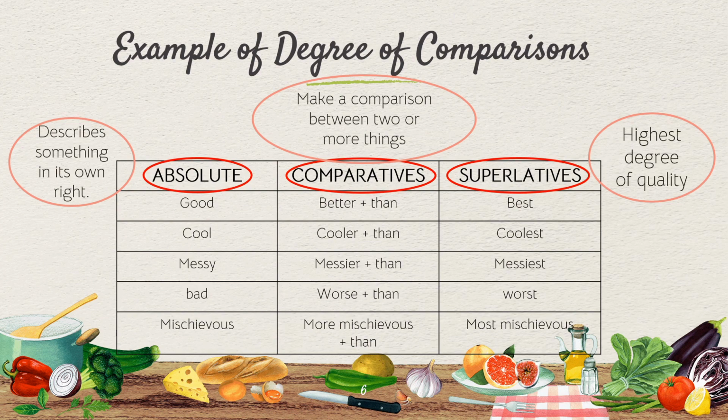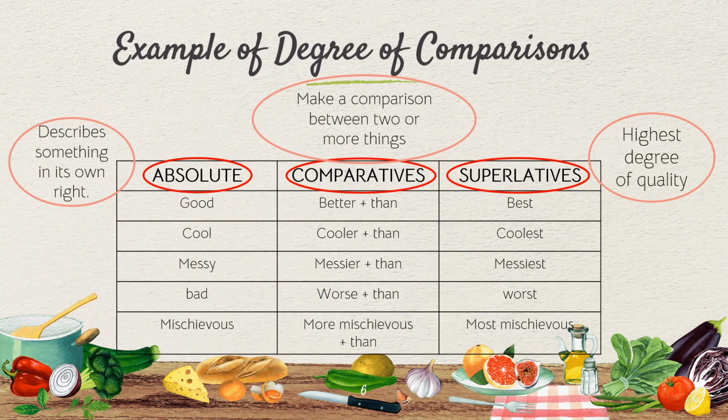Okay, so we can say she is more successful than the rest of them, or we can say that she is the most successful in her family. So this is how we use the word. Either you are bringing along the word more and most, or you are changing the entire word. This is an example of degree of comparison when you're comparing using adjectives.